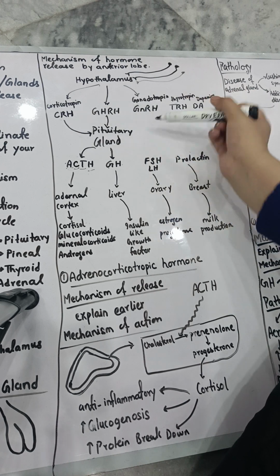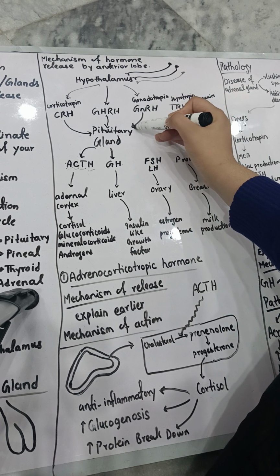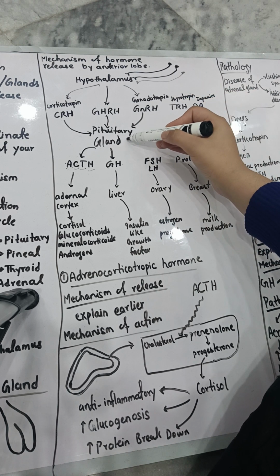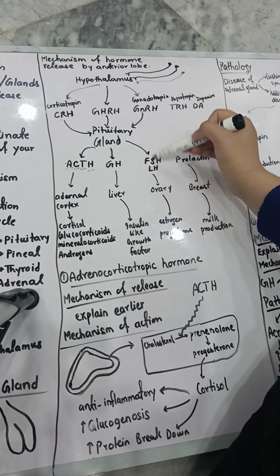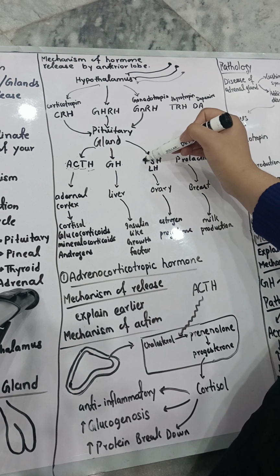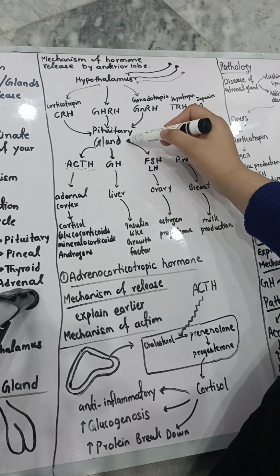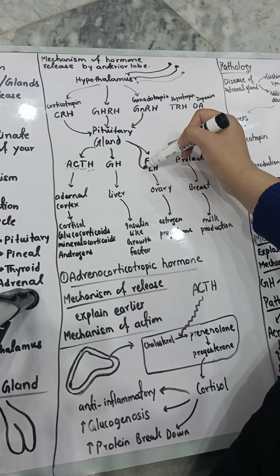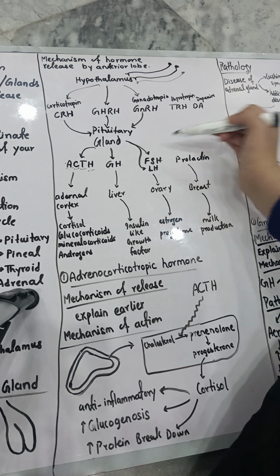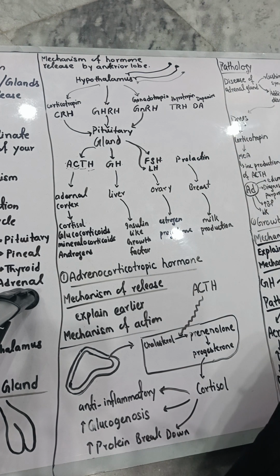Now this hormone again sends signals to the pituitary gland. The pituitary gland will now release two hormones. FSH. What is this hormone? This is the follicle stimulating hormone. At the same time it is releasing the other hormone, which is LH. This is the luteinizing hormone. These two hormones are released at a time.